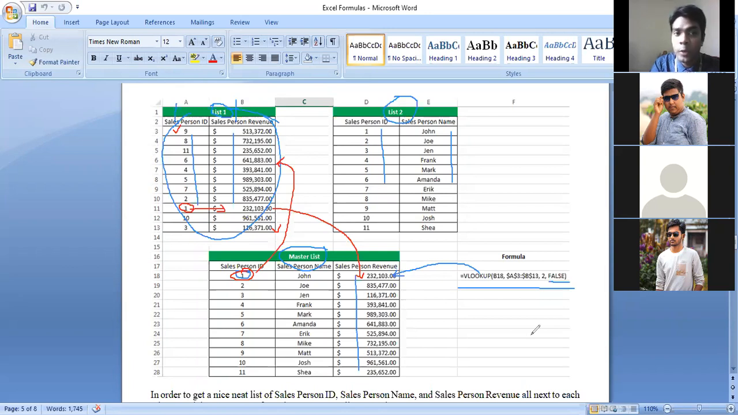But here is one point you have to remember: you have to lock the searching area. How can we lock the searching area? By applying the dollar symbol in front of the column name and row number. You see, here we are using the dollar symbol. By using the dollar symbol, we can lock it. And once you write the formula, for the rest of them you need not write the formula again. You just need to double click on the previous formula, and automatically it will work. Am I okay?